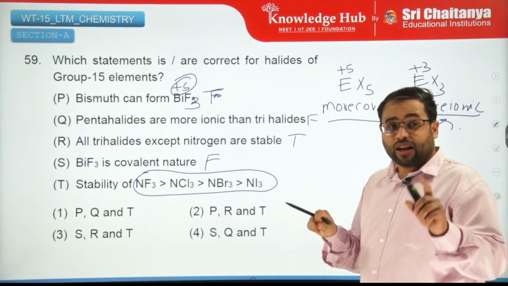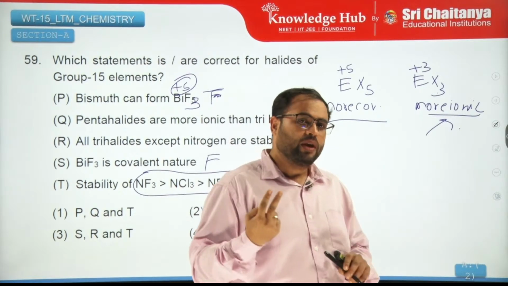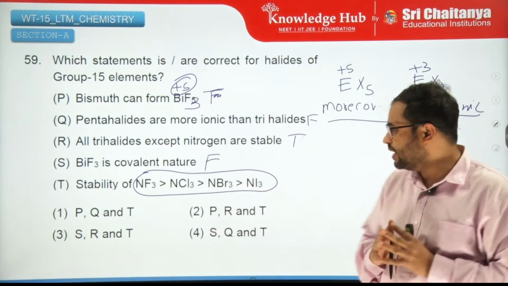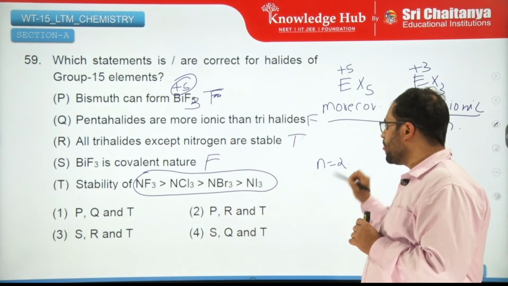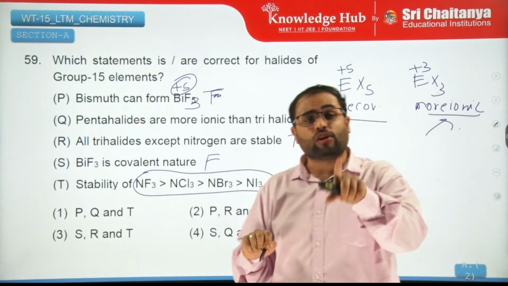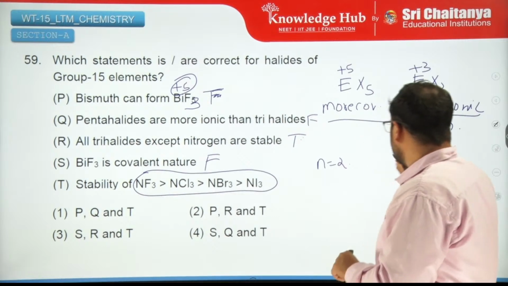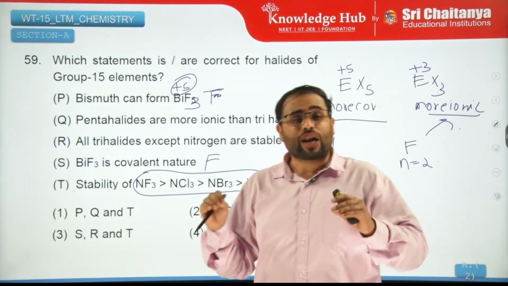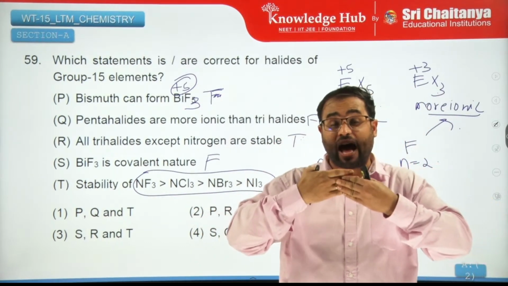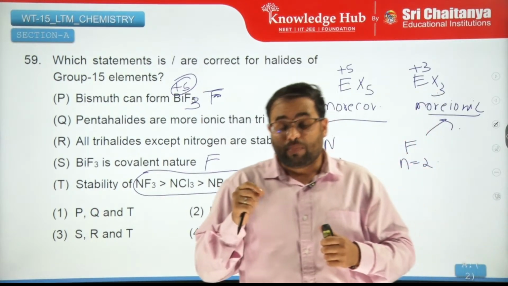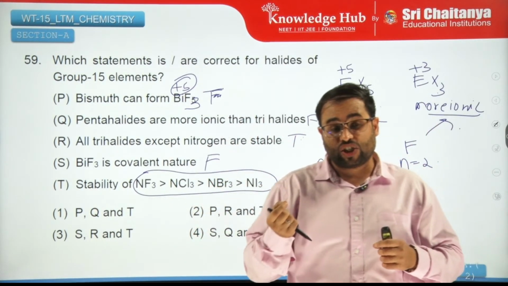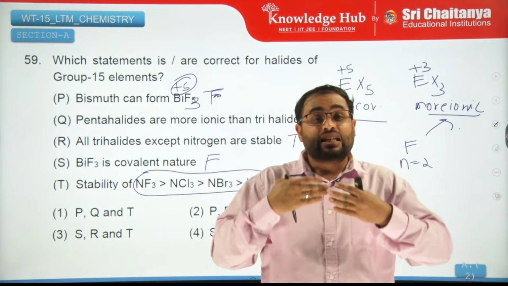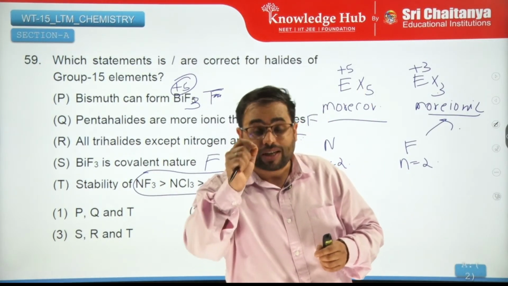Well, understand that nitrogen belongs to the second period, right? And these bonds are formed by overlapping of orbitals of the second period. So for nitrogen, n equals 2. In NF3, fluorine also has an orbital in which n equals 2. So for nitrogen also n equals 2, fluorine also n equals 2. So what happens is the overlapping orbitals now have similar energies. And remember, according to valence bond theory of hybridization, if the overlapping orbitals have similar or same energy, then the extent of overlap will be more and bonds will be much stronger.